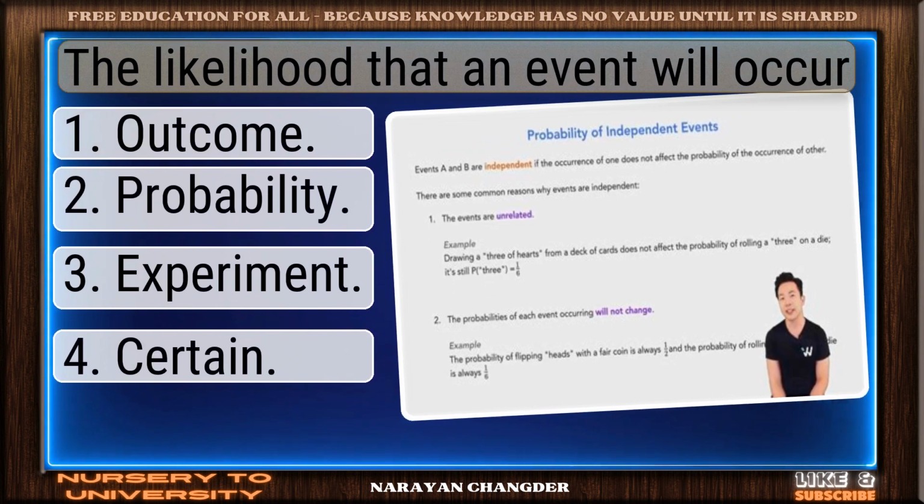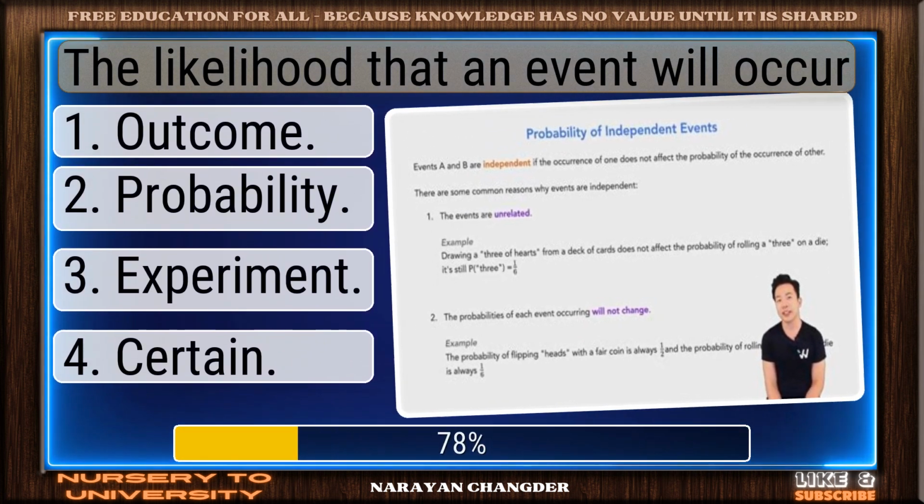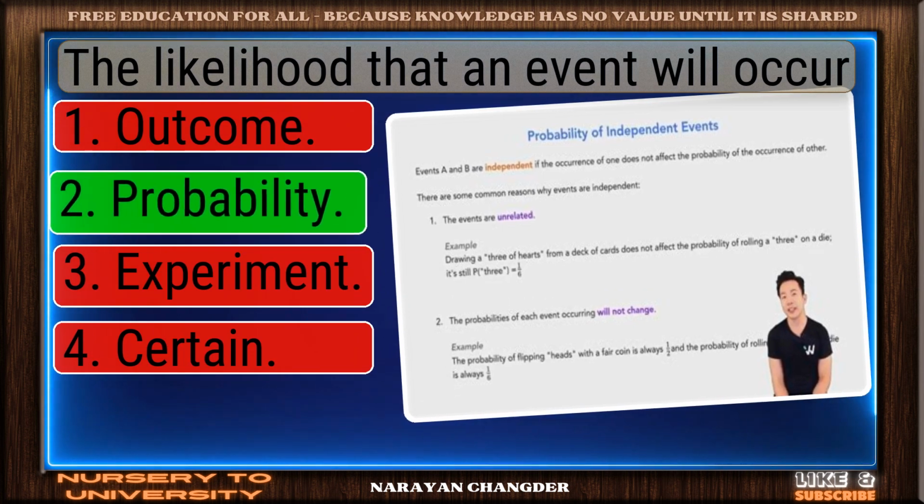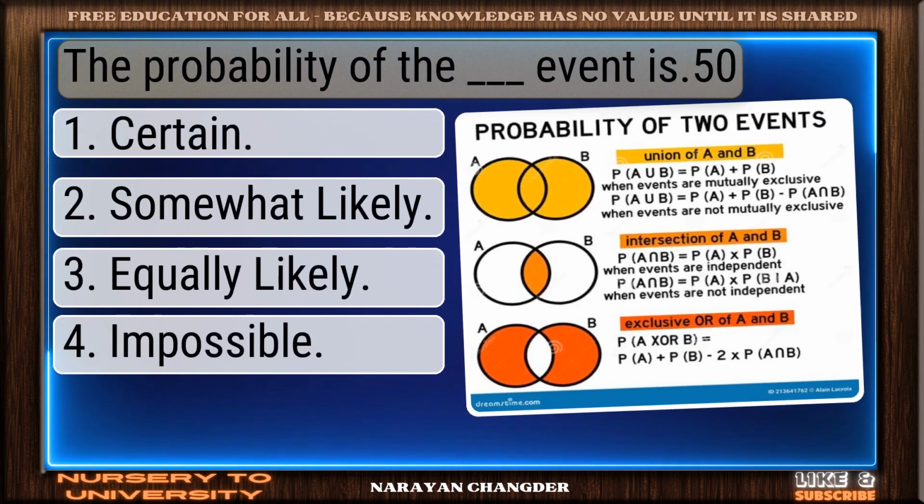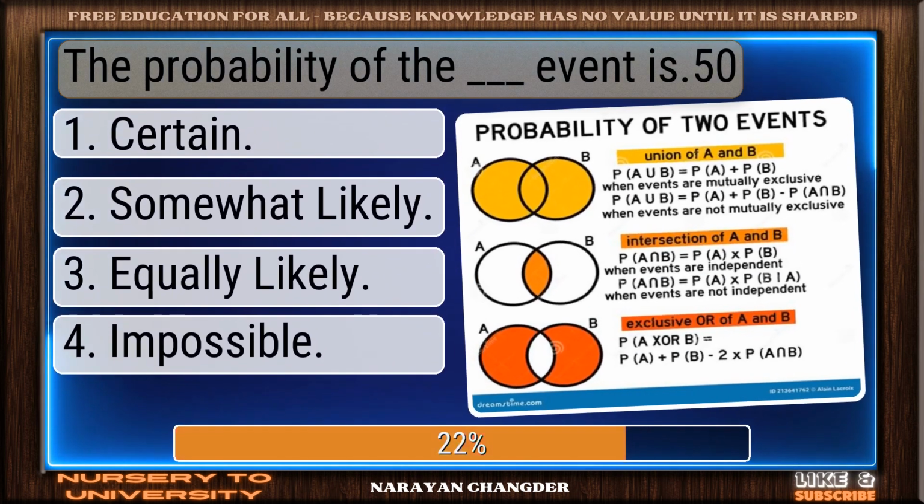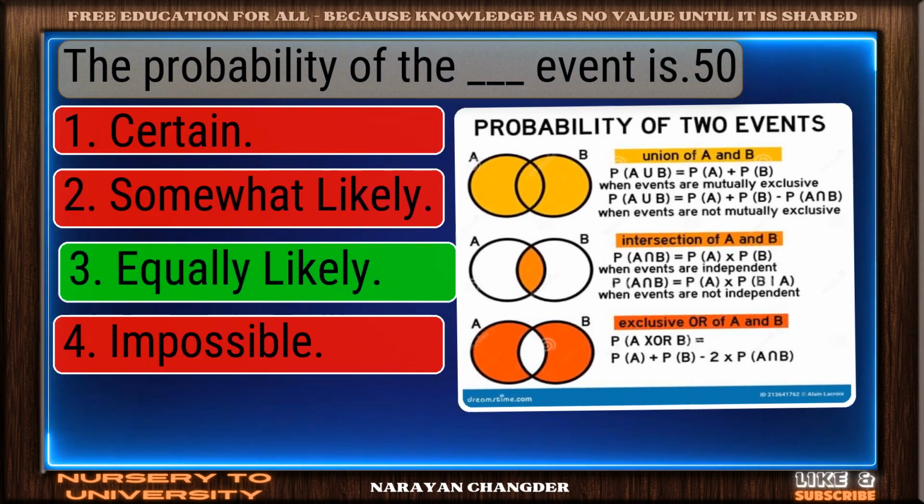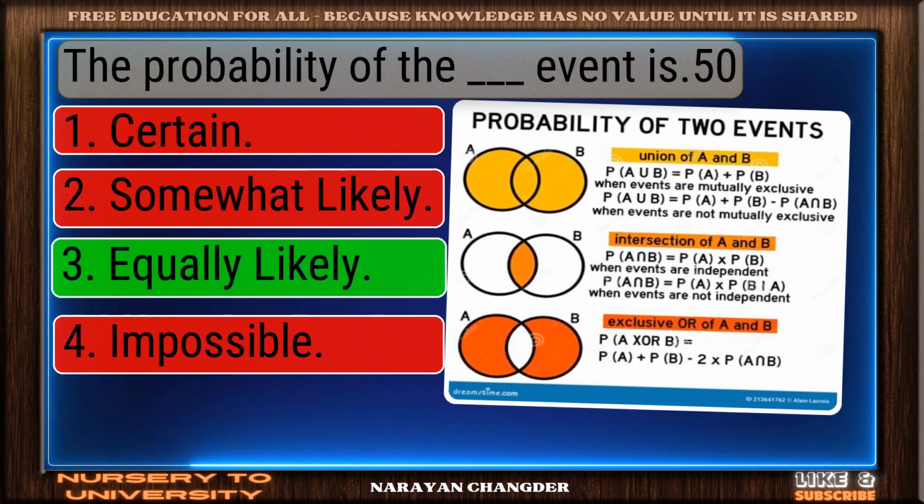Question number 52. The likelihood that an event will occur. Correct response. Probability is the most accurate answer. Question number 53. The probability of the dash event is 50. Well picked. Equally likely is the correct answer.